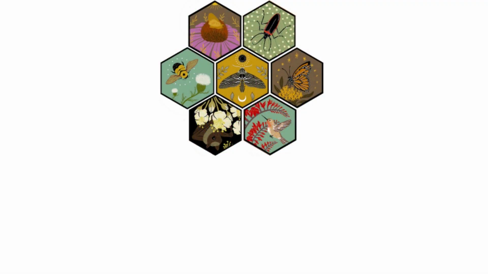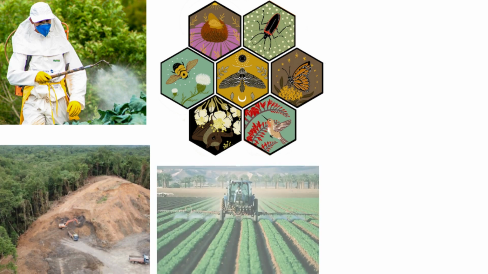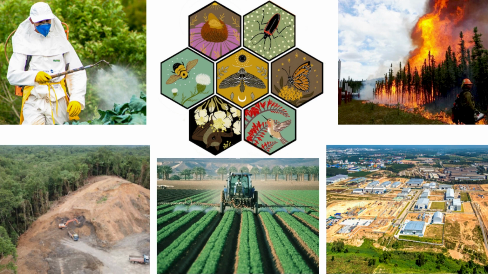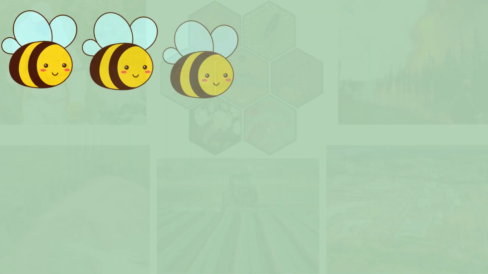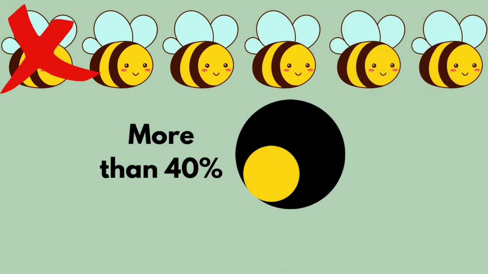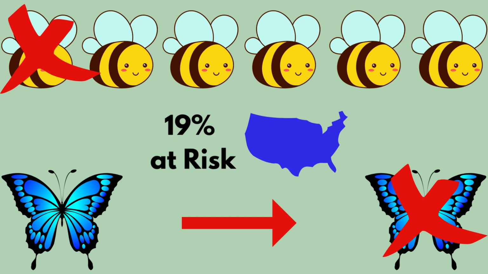Pollinators are a vital part of keeping ecosystems thriving. Unfortunately, many pollinators today are endangered species. Human activity like using pesticides, deforestation, industrialized agriculture, land development, and human-induced climate change has destroyed the natural habitats of pollinators and their host plants around the world. It's estimated that 1 in 6 native bee species are regionally extinct and that more than 40% are vulnerable to extinction. Many butterflies are also endangered. In the United States alone, 19% of butterfly species are currently at risk of extinction.